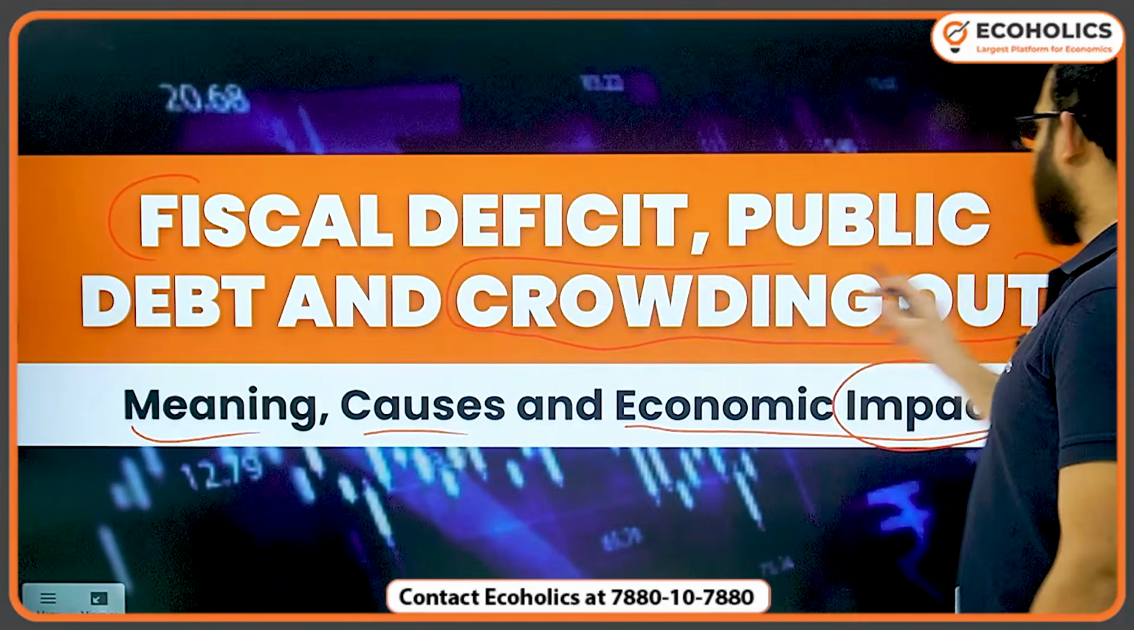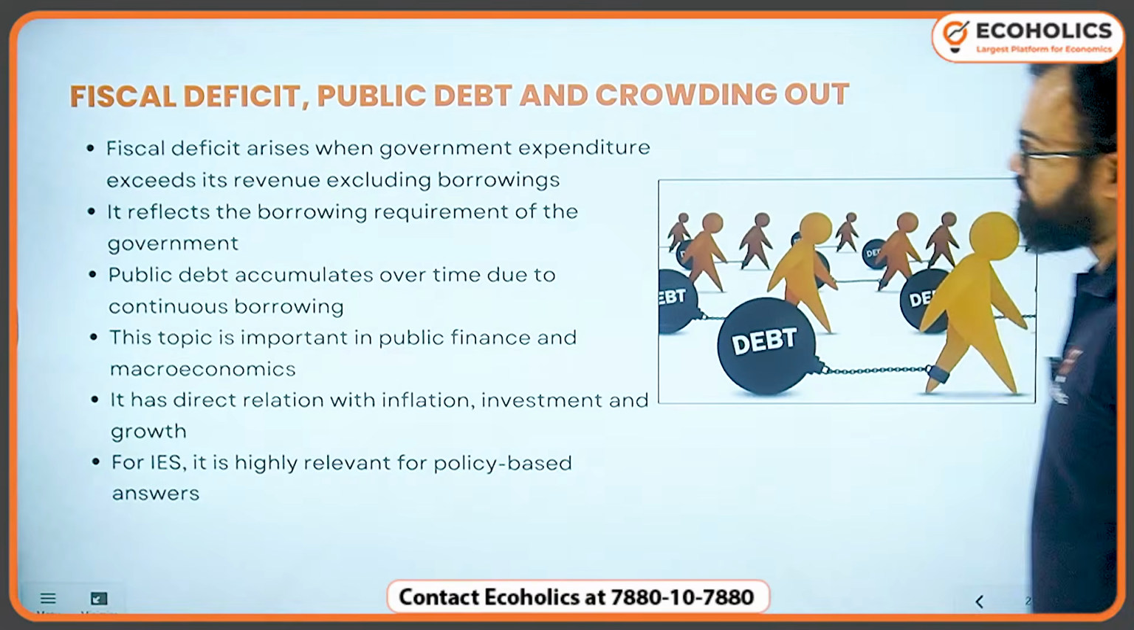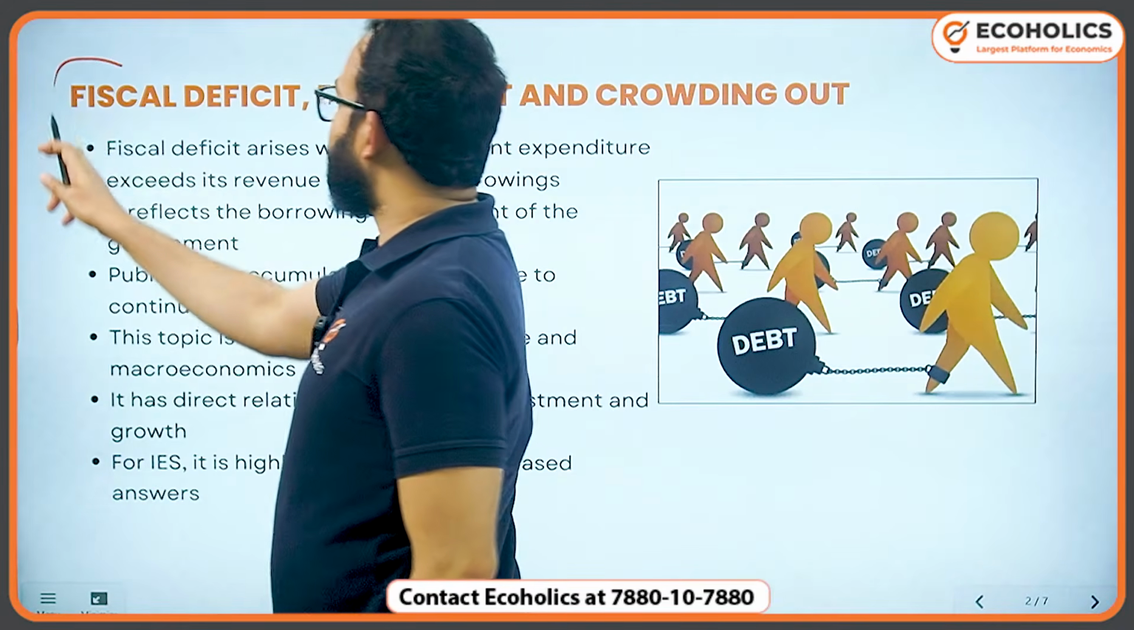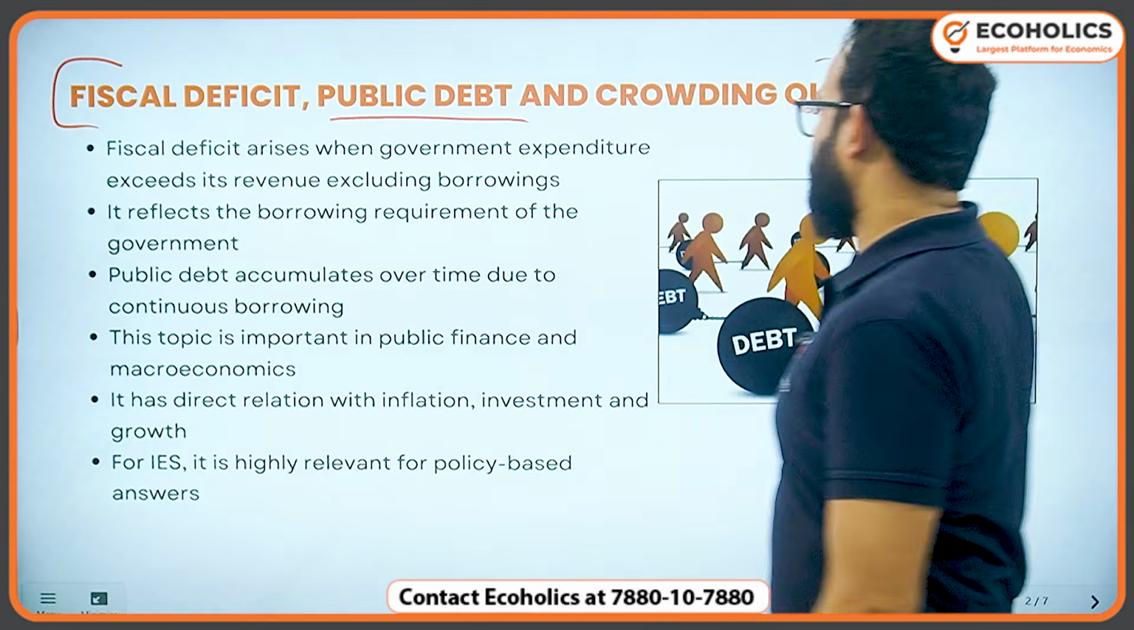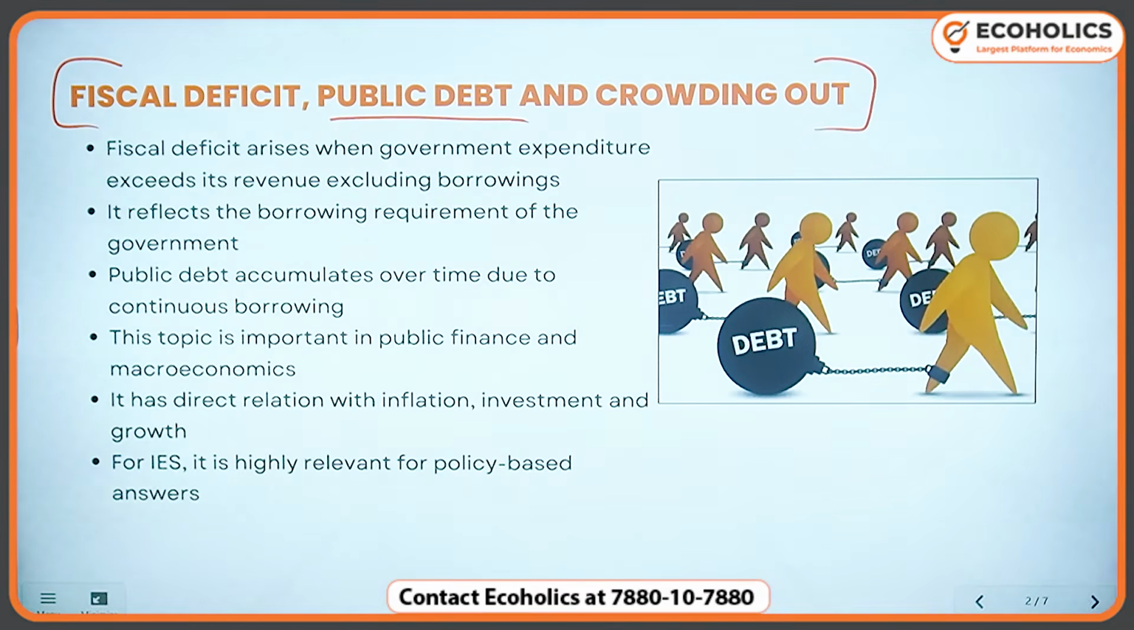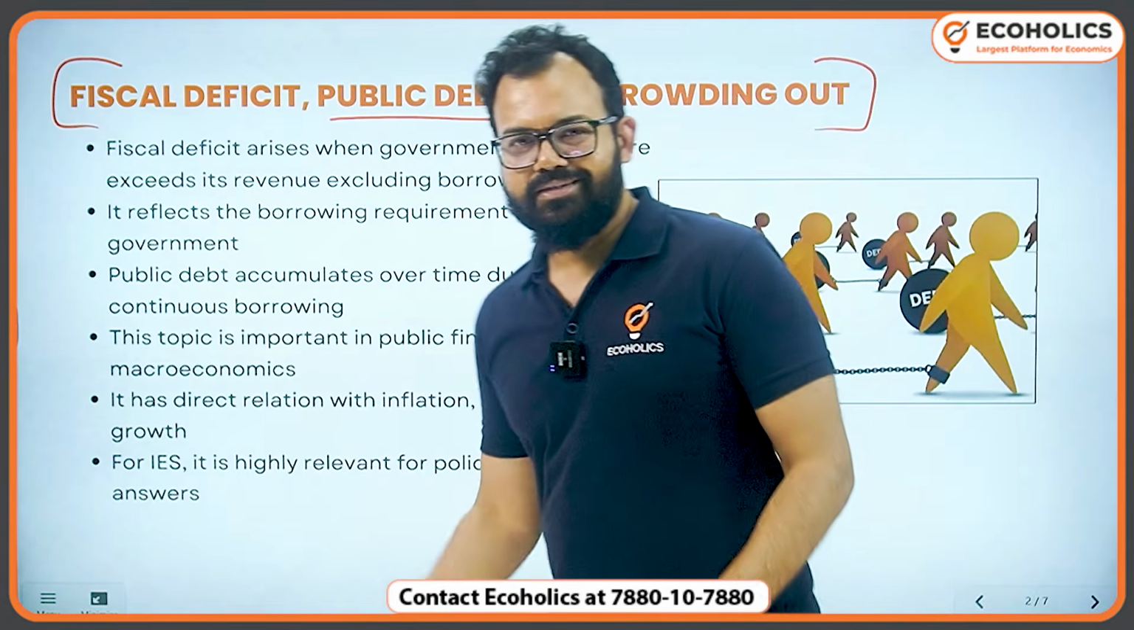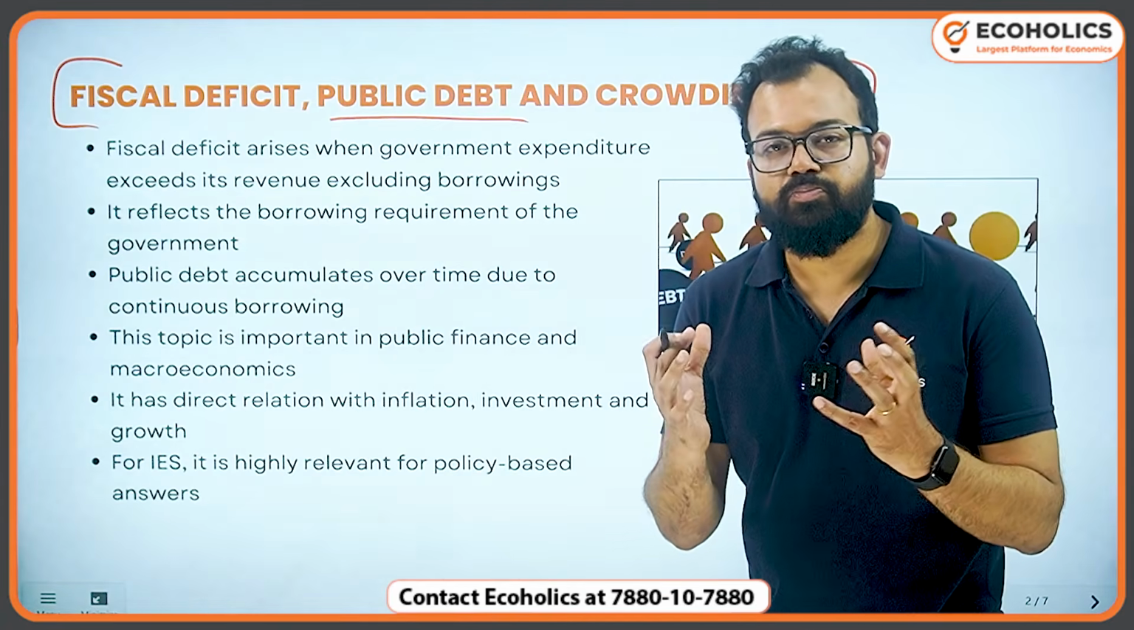It is always there in the news as well. Now, fiscal deficit, public debt and crowding out. These are the three things that we will see. Now fiscal deficit, what it is, it's a common definition. It shows borrowing of the government.